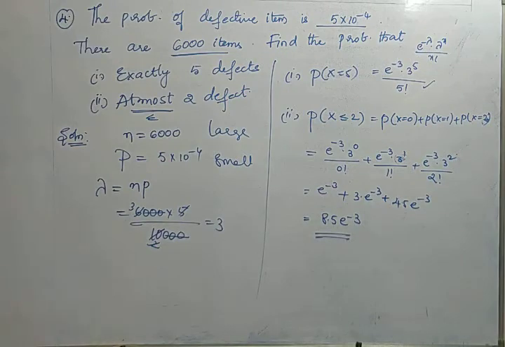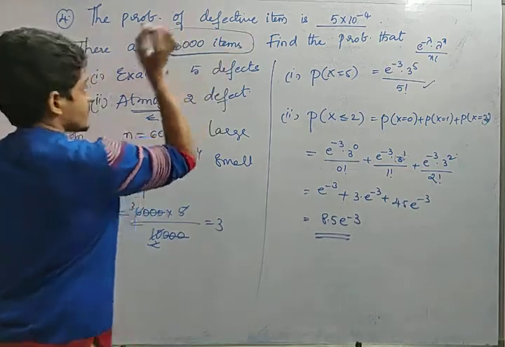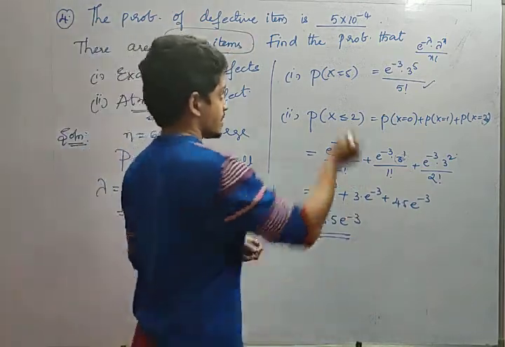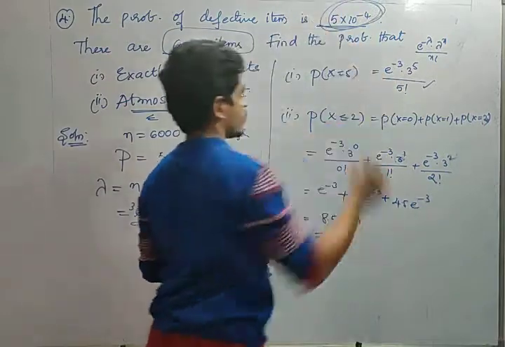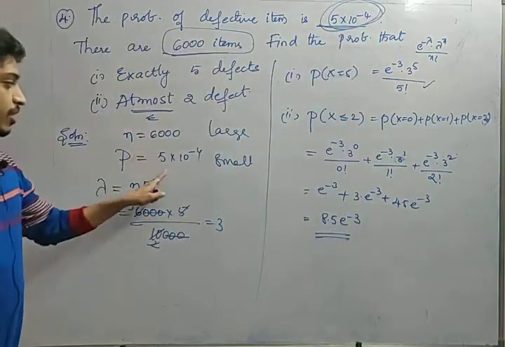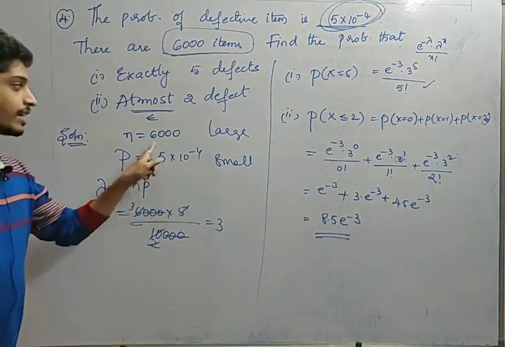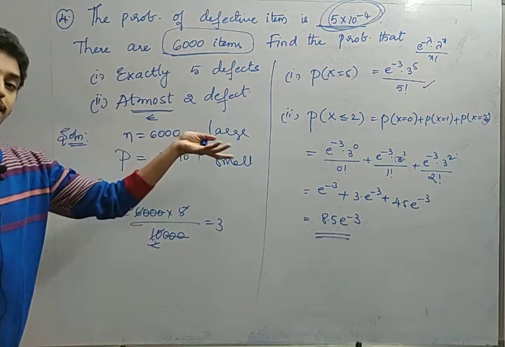You will get 8.5 into e power minus 3. So this is the way we need to approach. But look at the question carefully. He has given n items as 6000 and the possibility of success is very low. These two are very small, this is very small, tending to 0, and this is going to be very large. Infinity, in the sense, is going to very large.